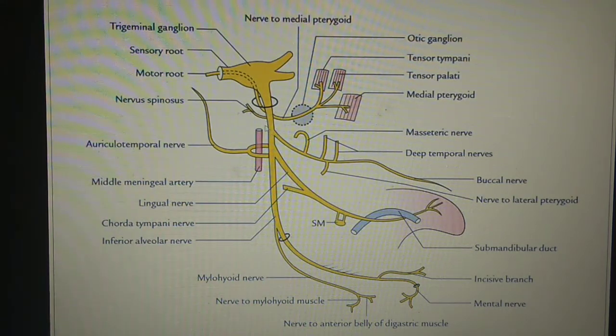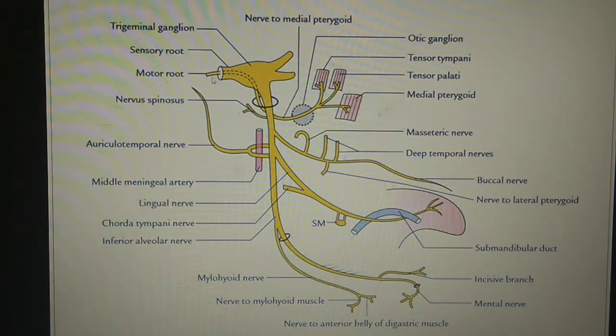So the main trunk of the mandibular nerve is formed by the union of the motor root of the mandibular nerve and this one, the sensory root of the mandibular nerve.